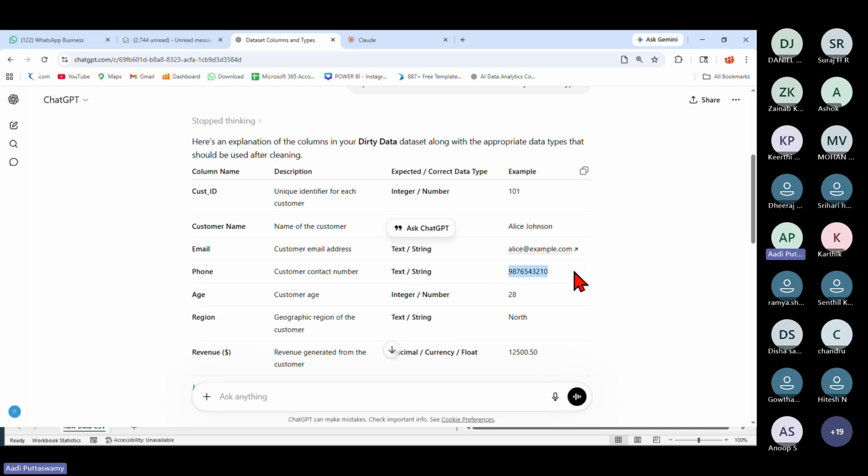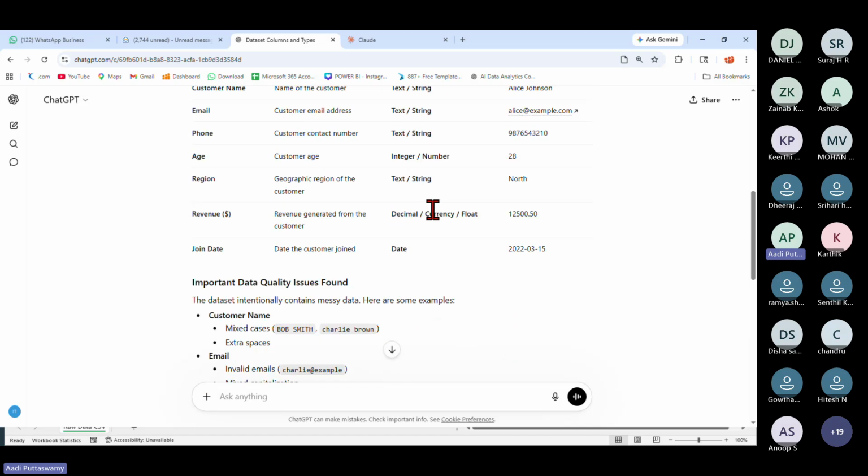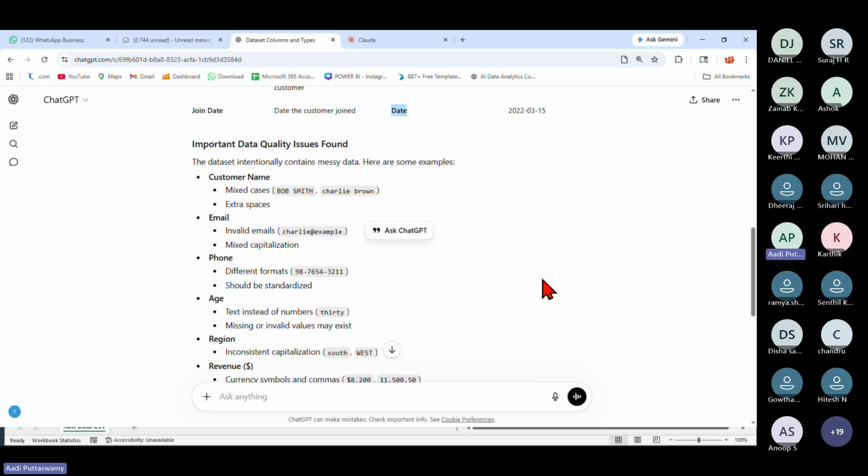And this is a very big number as well. Age, usually this will be a number only. Region, again, is a string. Then revenue, we can take it as currency or decimal. Decimal and float are the same. Currency means, if you want to add that currency symbol, then you can use currency. Join date, I told you, will be in date format. Okay, right, you see here.